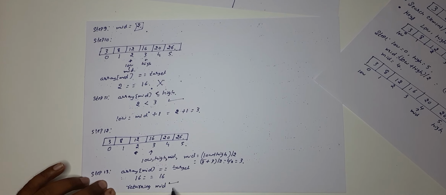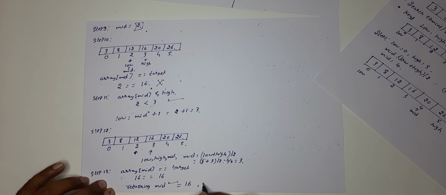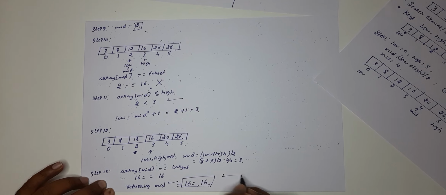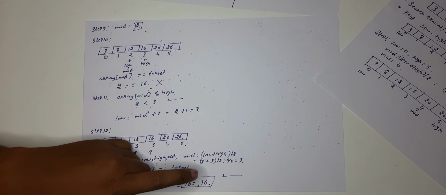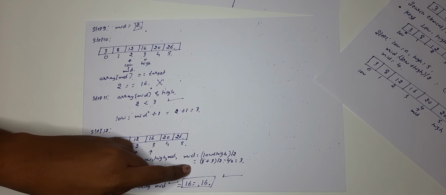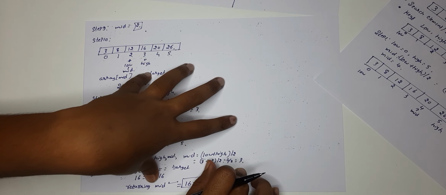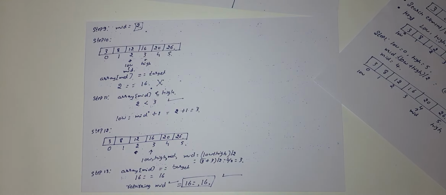So what is mid here? 16. What was our search element? 16. So 16 is equal to 16. Yes, it's true. So we finally found out a search element with the help of what? Binary search algorithm. So this looks a bit complicated, it's very easy.